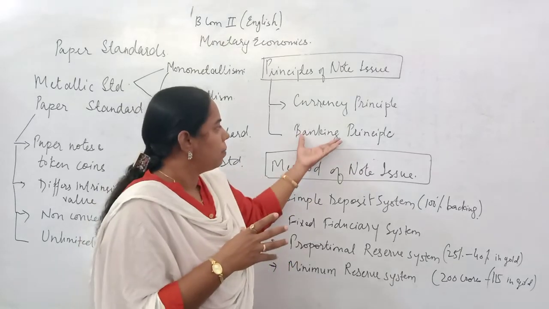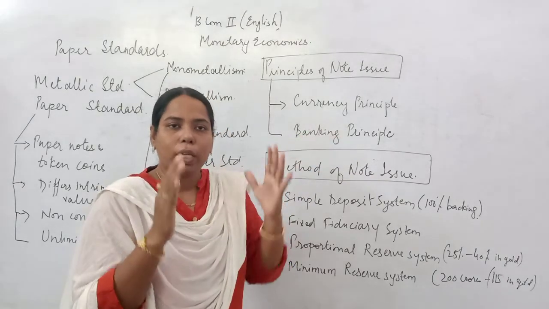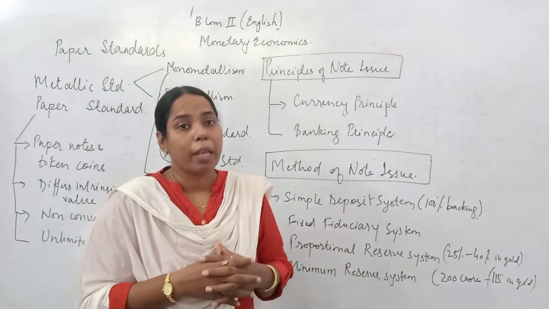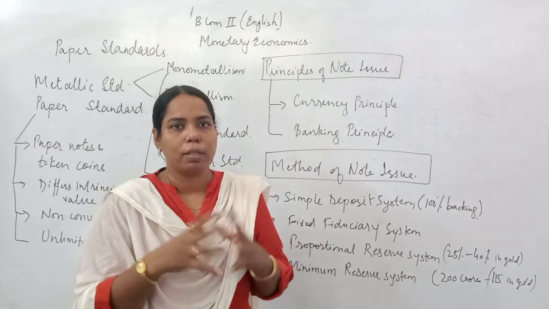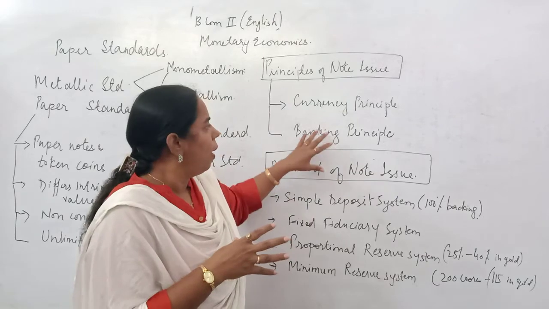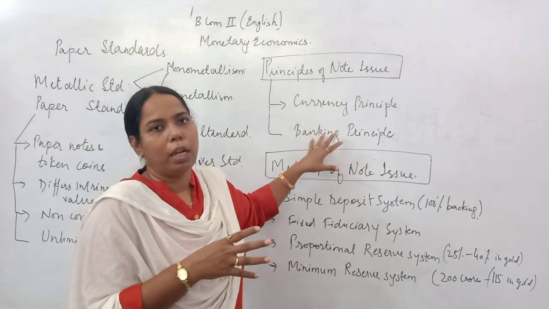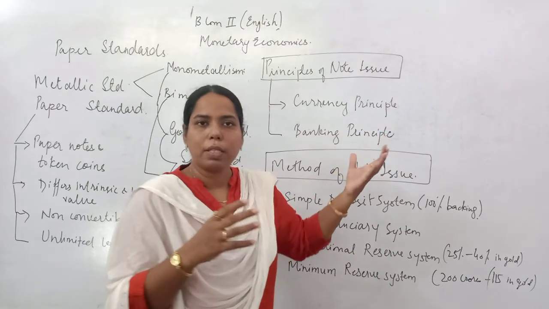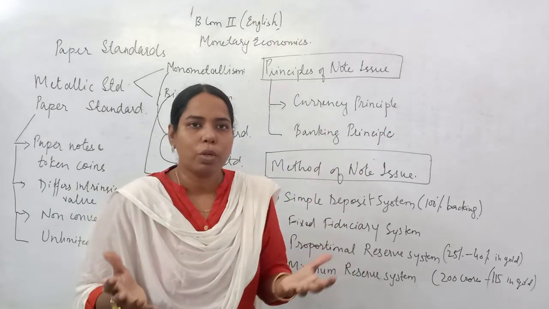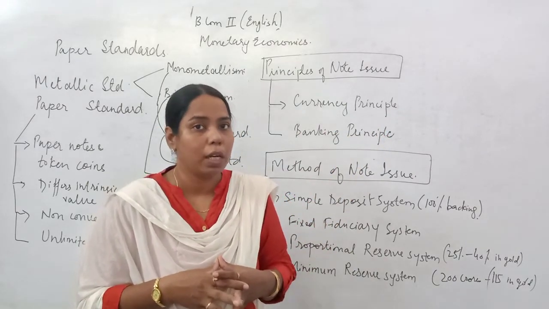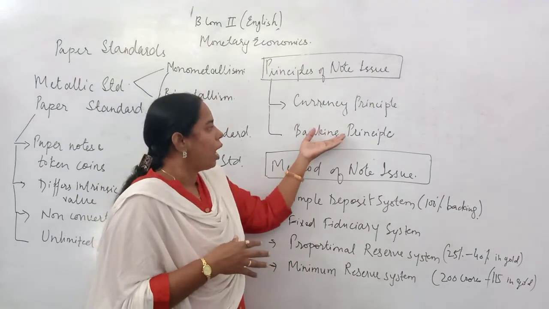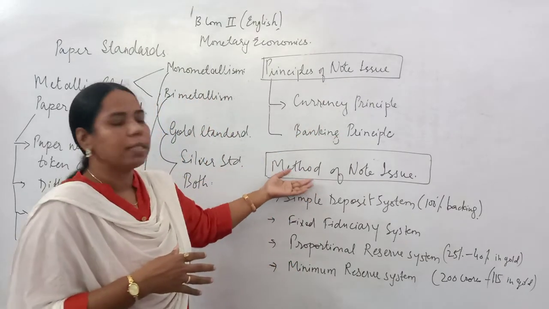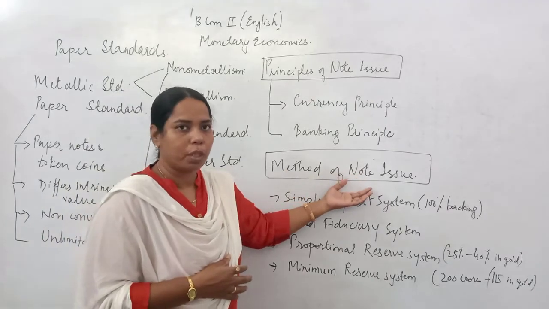In this principle, there is no requirement of keeping a metal reserve. Many countries of the world are on the banking principle because people are not interested in the convertibility of the currency.